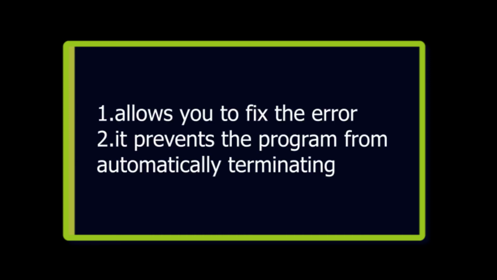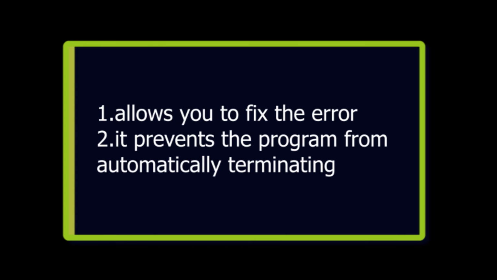First, it allows you to fix the error, and it prevents the program from automatically terminating. Most users would be confused if your program stopped running and printed some error messages, which are normally not easy to understand, whenever any error occurs.